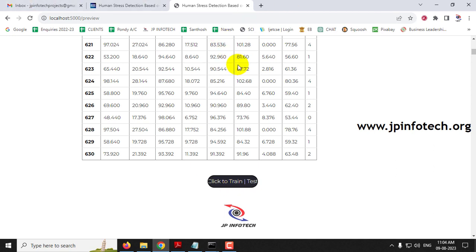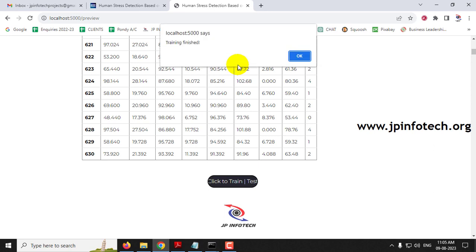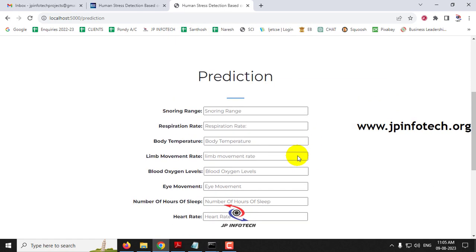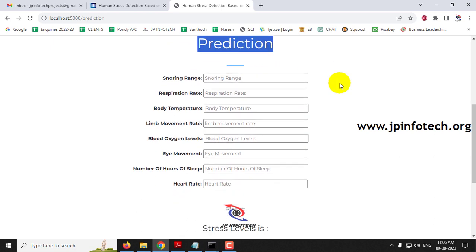After a few seconds, you can find the training finish message and click OK. Now it will be navigated to the important part, that is the prediction part of the project. In the prediction part, you need to enter the details of the values that we have trained on. Accordingly you can find the stress level of the human. I'll show you a few cases.